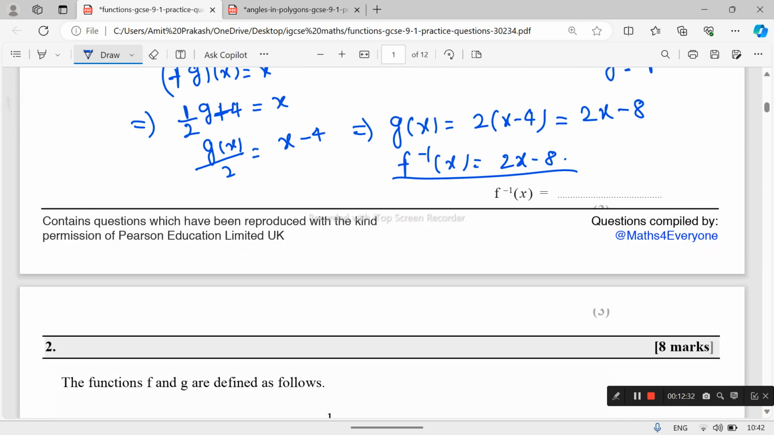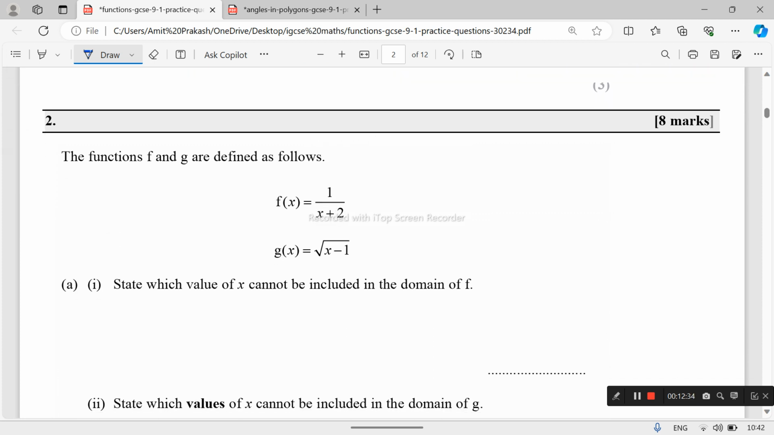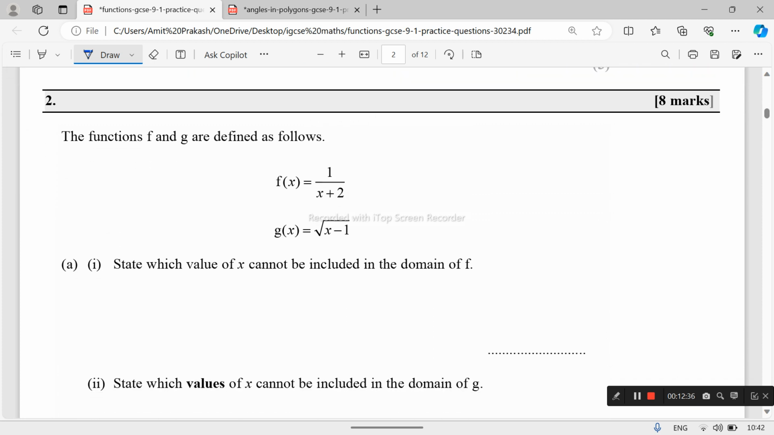Again, we have a second problem. What is the second problem? Given that f(x) equals 1 upon x plus 2 and g(x) equals square root of x minus 1. State which value of x cannot be included in the domain of f. So we have given that f(x) equals 1 upon x plus 2.